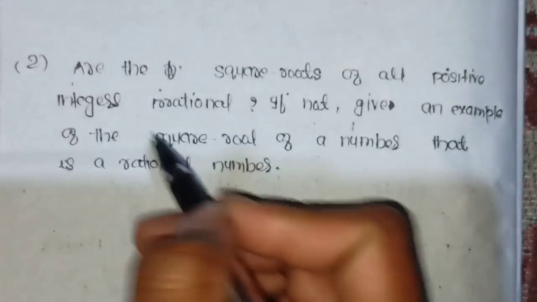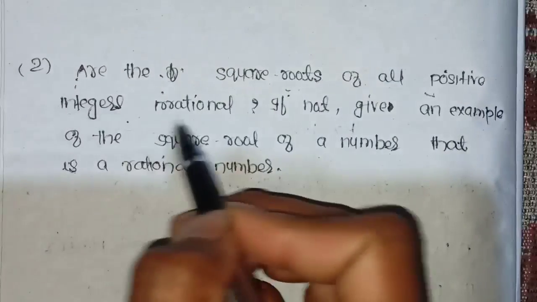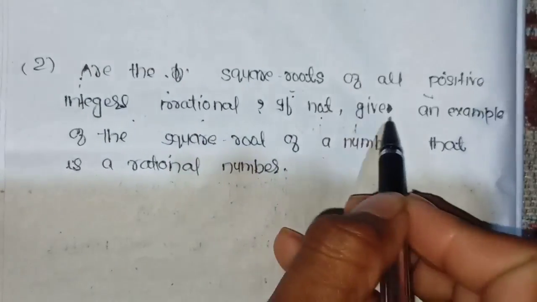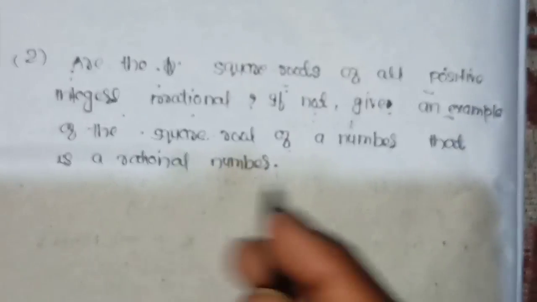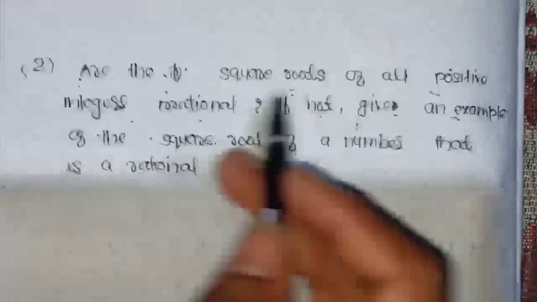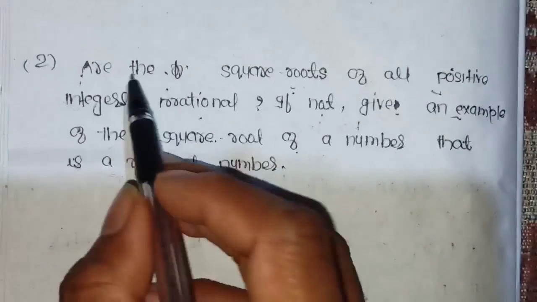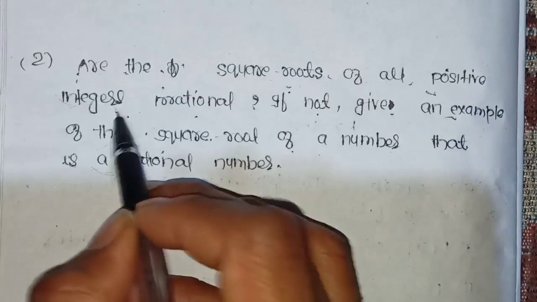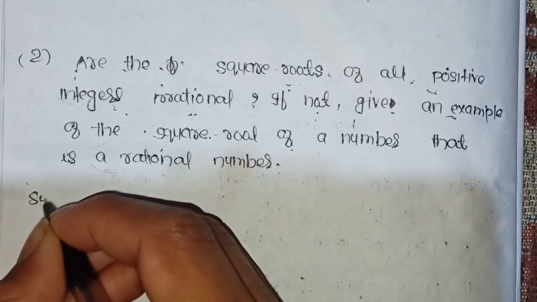Okay. What we have: are the square roots of all positive integers irrational? If not, give an example of the square root of a number that is a rational number. Okay, students, let's read this question again. Are the square roots of all positive integers irrational? Okay, what is our answer?